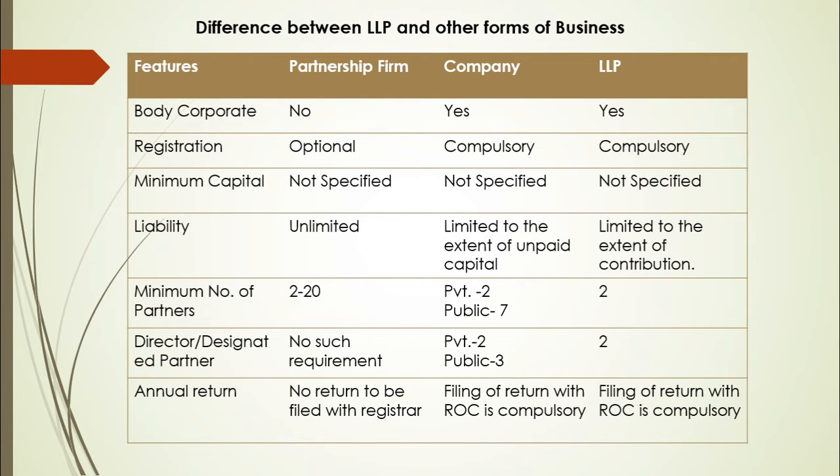A company and LLP is a body corporate, whereas partnership firm is not a body corporate. A body corporate is a legal entity created. The identity of the corporate is different from its member. In case of company and LLP, the company is assumed to be a different person, which is different from the members of the company or the LLP. But in case of partnership firm, the partners and partnership firm is considered as one.